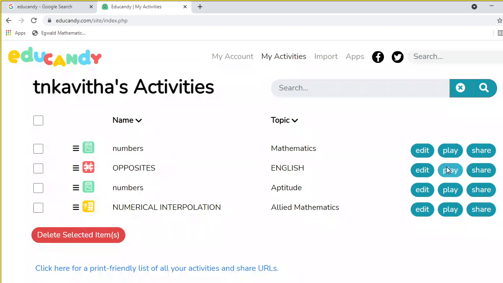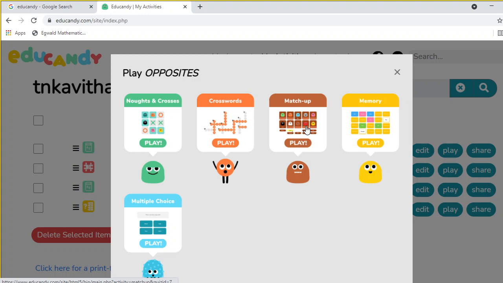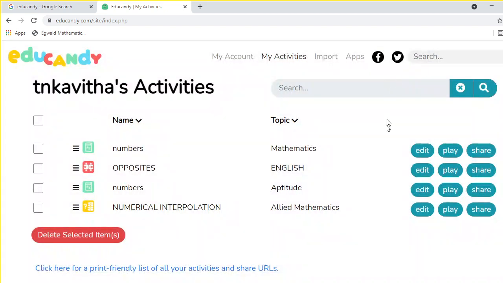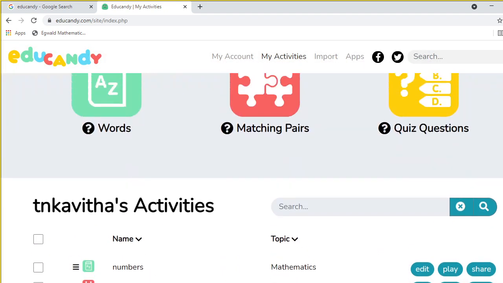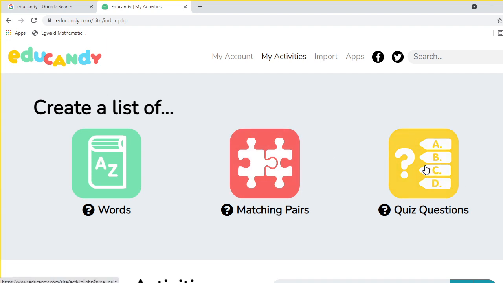I think all the games are over. 1, 2, 3, 4, 5 games over. Suppose I gave 9 words, then the noughts and crosses game also I can play. So you should try. Okay, yes, what is the next one? Matching pairs over. Next, quiz.